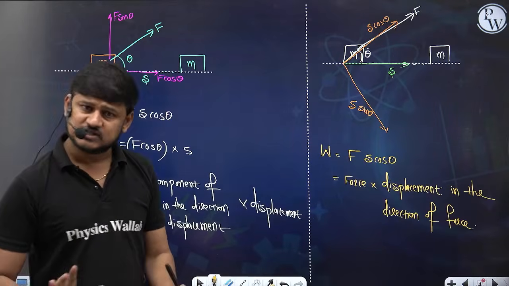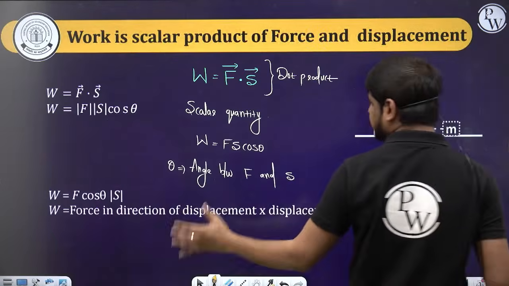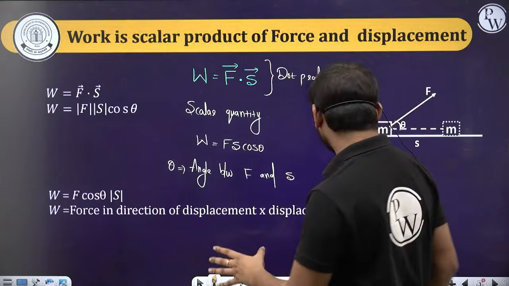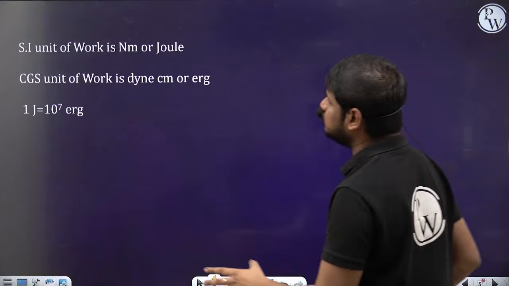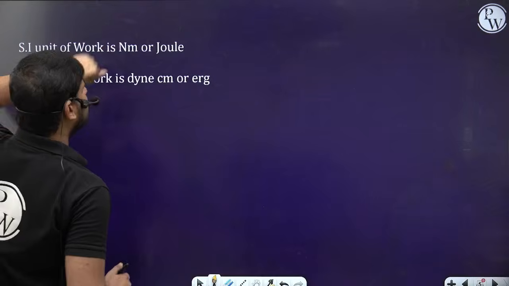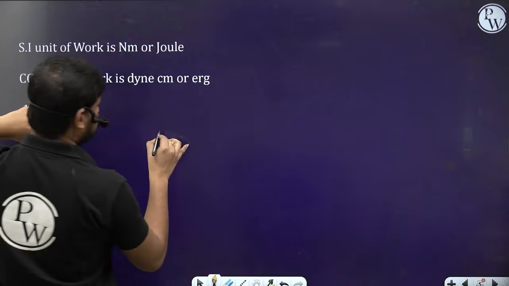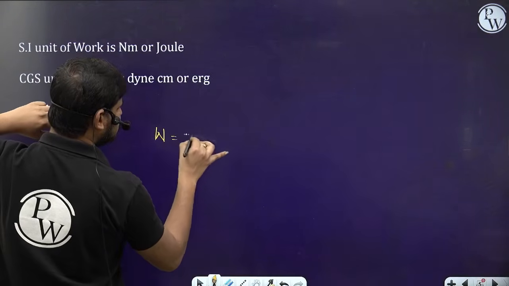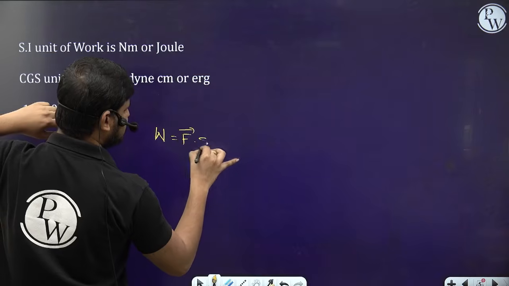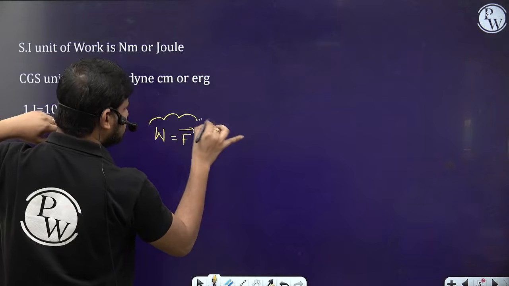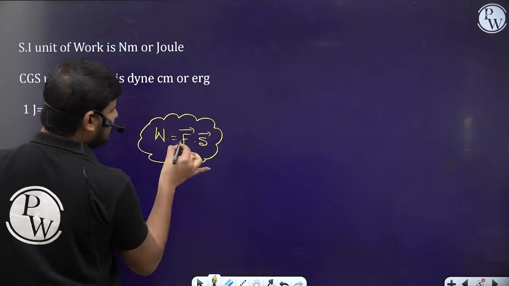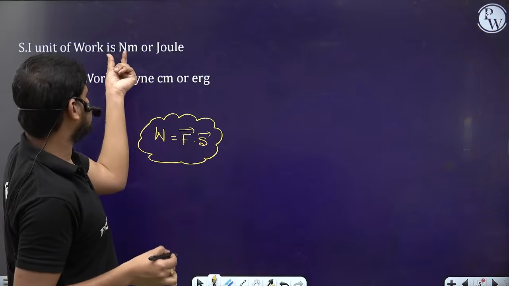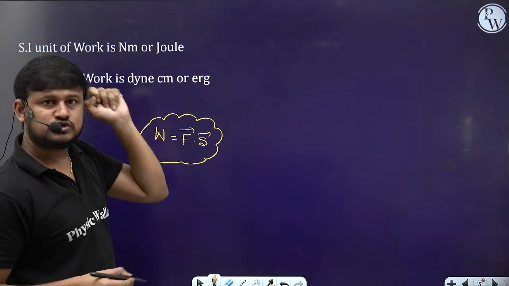Clear? Understood the concept, guys? So this is a basic formula. And what are the units? So let's discuss the units. The SI unit of work is Newton meter. So the work done is equal to force dot displacement, right? So the force unit is Newton, and displacement is meter. So Newton meter, which is also called joule.